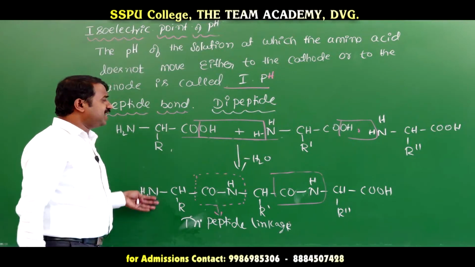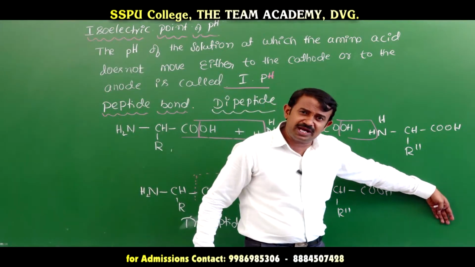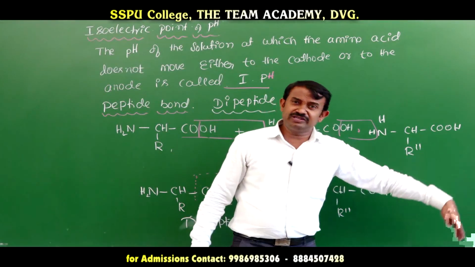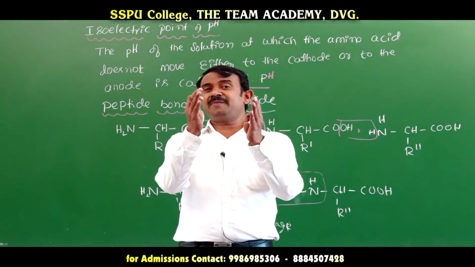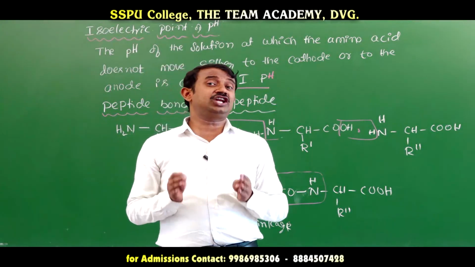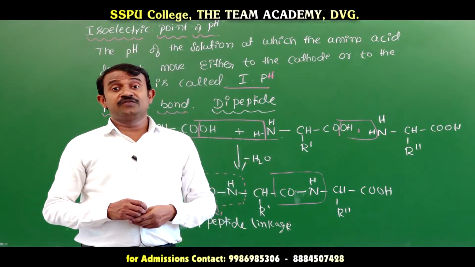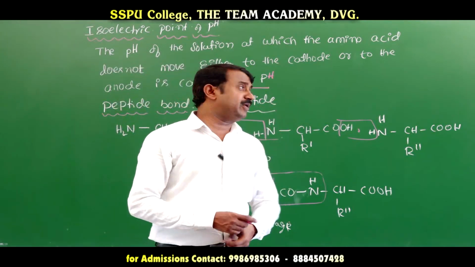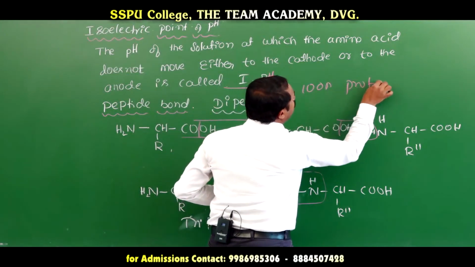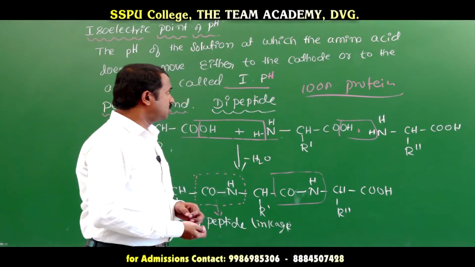Next, if you have a tripeptide and add one more amino acid with inter-elimination of water molecules, you form a tetrapeptide. If you add another amino acid, a pentapeptide. With 10 amino acids it is called a polypeptide. 10 amino acids contain how many peptide bonds? 9 peptide bonds. If you go for more than 100 amino acid residues, they are called proteins. This is the structure of proteins.